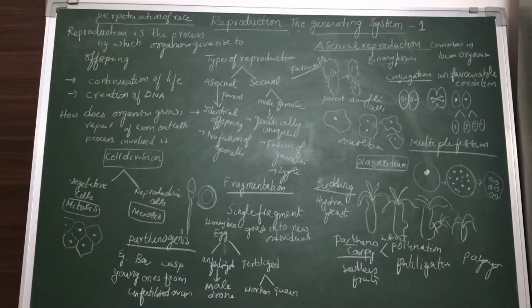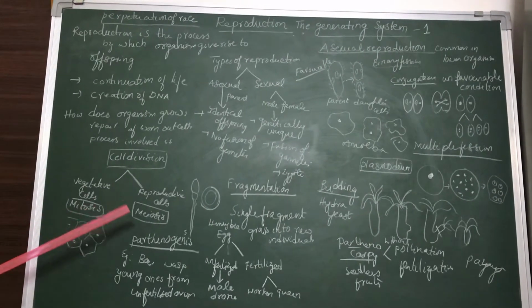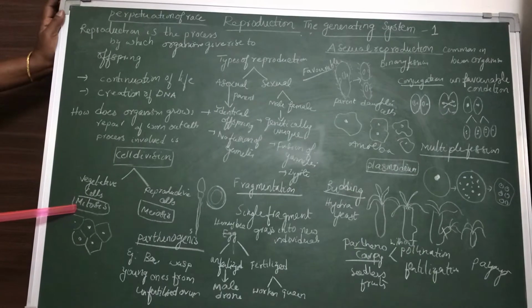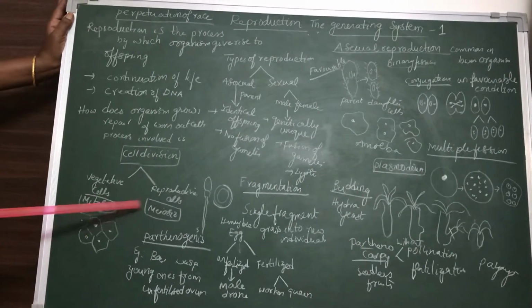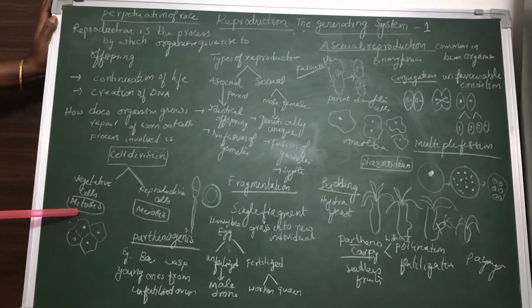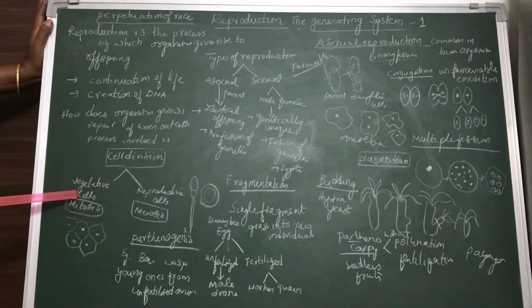Let us discuss. Cell divisions are of two types: mitosis and meiosis. Cell divisions are of how many types? Two types: mitosis cell division and meiosis cell division. We'll later discuss mitosis and meiosis when we go deeper into this lesson. Mitosis is a kind of cell division which takes place in vegetative cells.